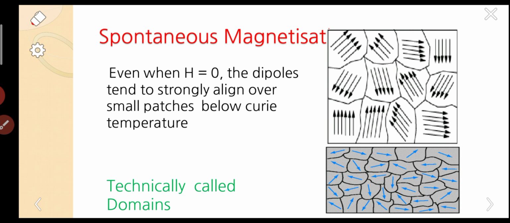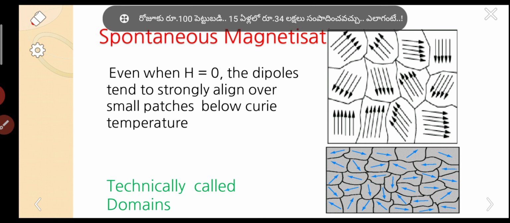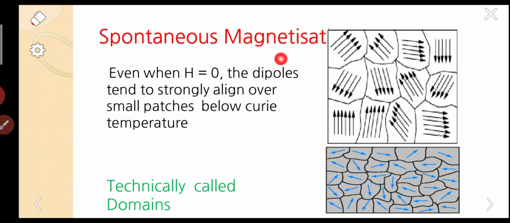What makes the ferromagnetic materials behave like this? The reason is a property called spontaneous magnetization. Spontaneous magnetization exists in the ferromagnetic materials.